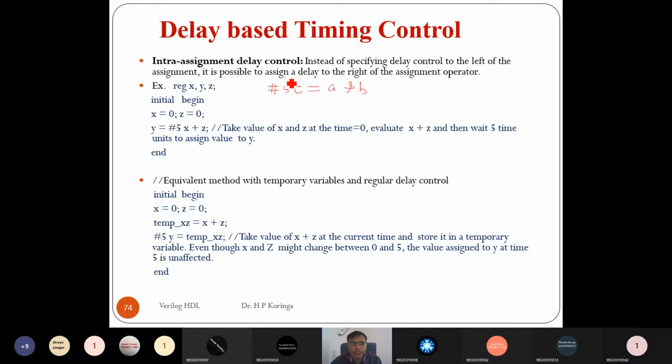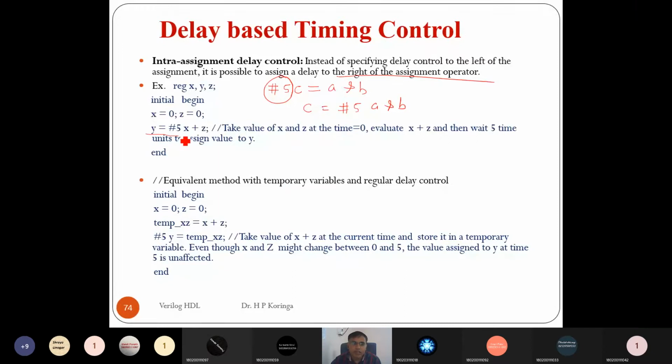Here the delay is specified on the left hand side. It is a regular delay control. Now in intra-assignment delay control, suppose you write c is equal to 5 a and b. So this assigns the delay to the right hand side of the operator.